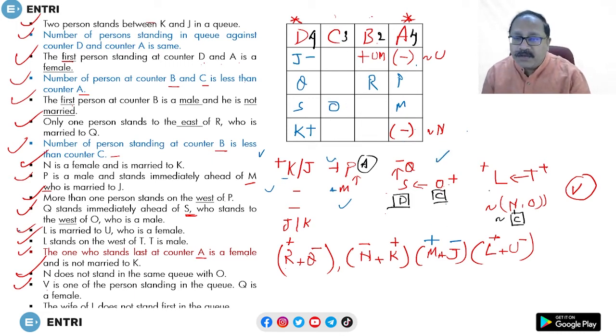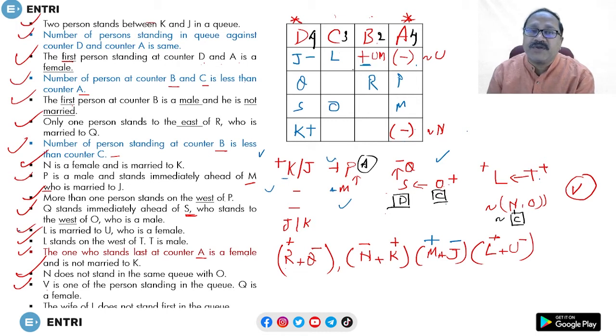Now come to this information. That is, L and T are parallel and both are male. Where can we place them? L cannot be placed at counter D. If we place L at counter C, then T will come over here, and is T married? T is not mentioned anywhere as married. That means T is not married. And T is male? Yes, male.